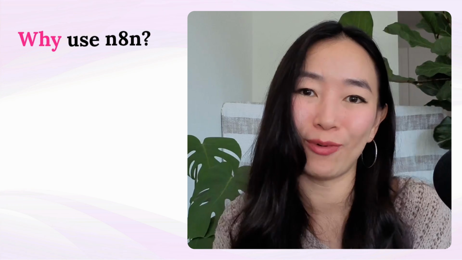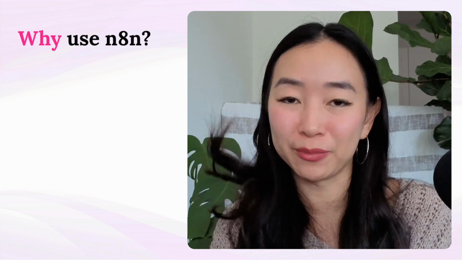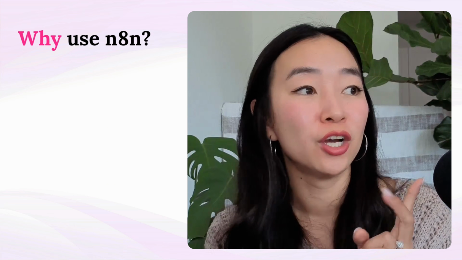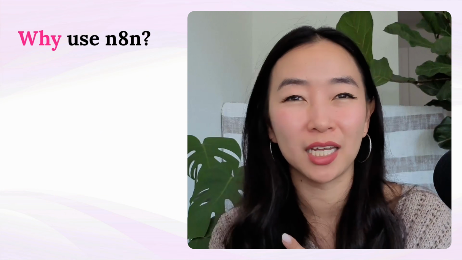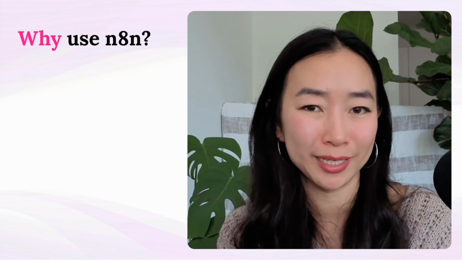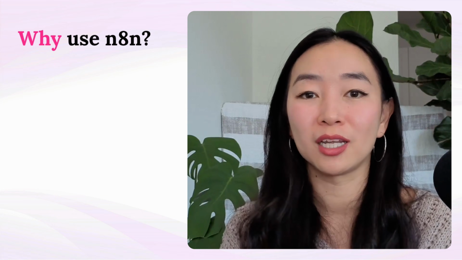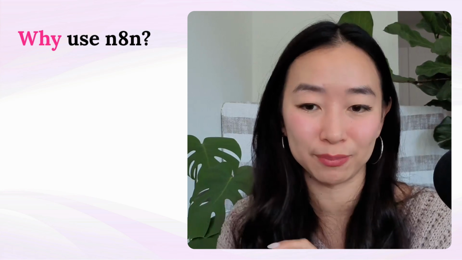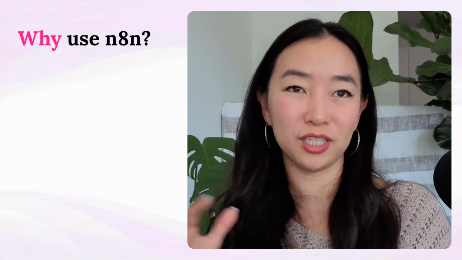So I've built this entire process in n8n, which is a workflow automation tool. But why use n8n? There are so many different ways to build an AI agent these days. You can build it directly in Python code. You can use an agentic framework like Claude Code or Codex. There's so many these days. Or you can build it in a workflow automation tool like n8n, which I've chosen to do for this example. There are pros and cons to building with each of those different methods.